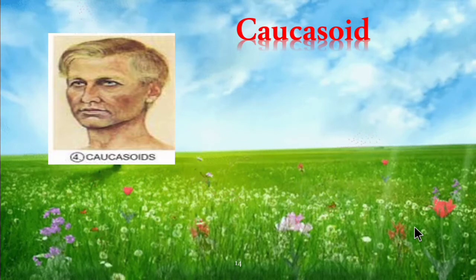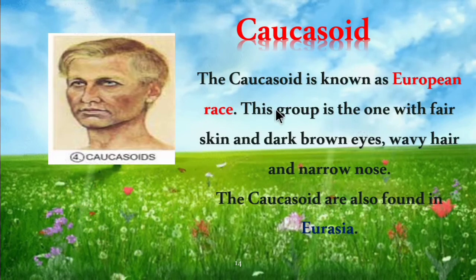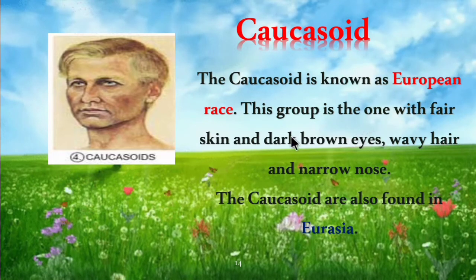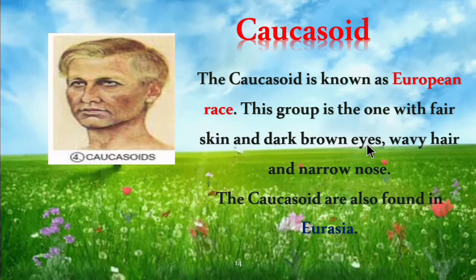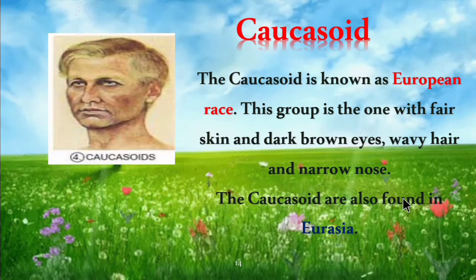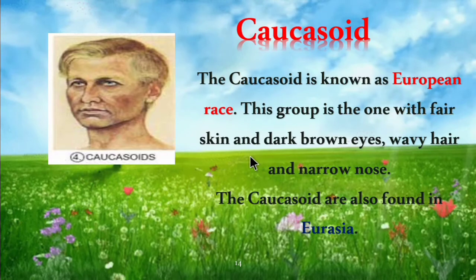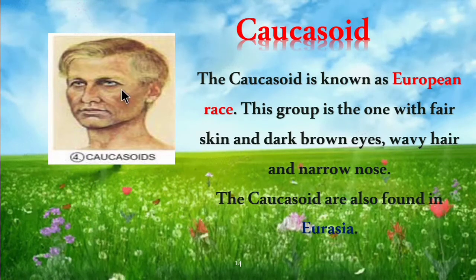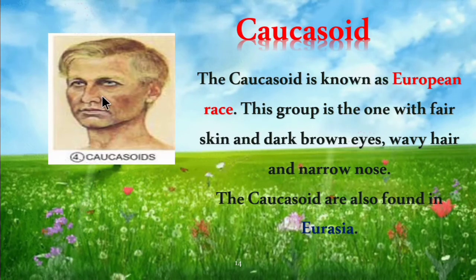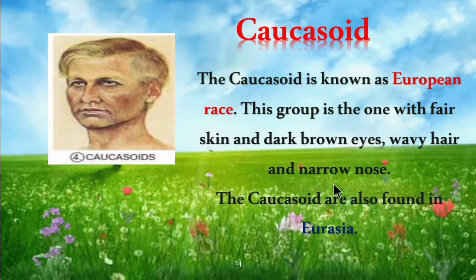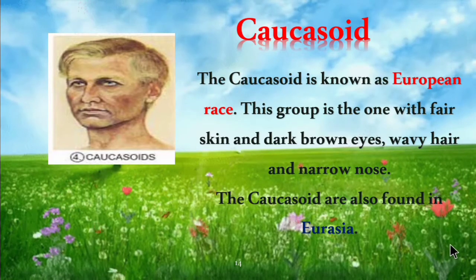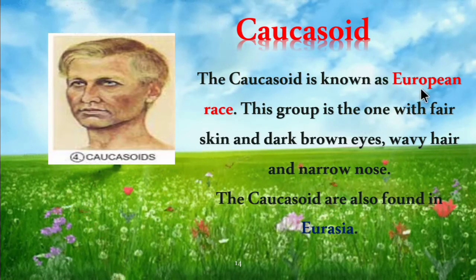So first one is the Caucasoid race. The Caucasoid is known as the European race. This group is the one with fair skin, dark brown eyes, wavy hair and narrow nose. The Caucasoid are also found in Eurasia. So children, the Caucasoid race have fair skin, dark brown eyes, wavy hair and a narrow nose, and they are also found in Eurasia. So these are the characteristic features of the Caucasoid race. They are also called the European race.